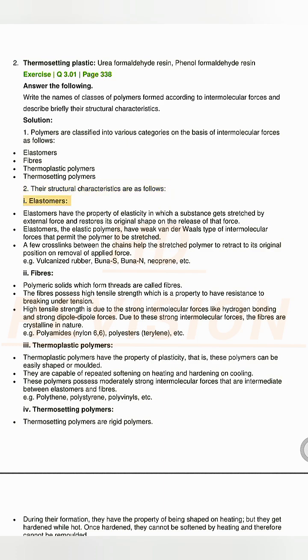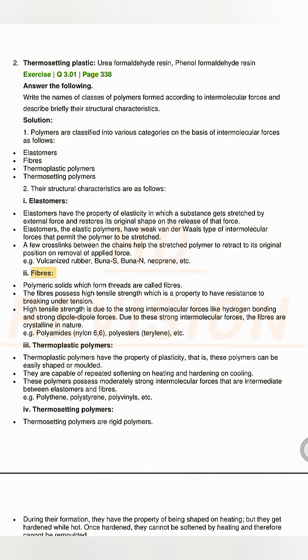I. Elastomers. Elastomers have the property of elasticity, in which a substance gets stretched by external force and restores its original shape on the release of that force. Elastomers, the elastic polymers, have weak van der Waals type of intermolecular forces that permit the polymer to be stretched. A few crosslinks between the chains help the stretched polymer to retract to its original position on removal of applied force. E.g., vulcanized rubber, Buna S, Buna N, neoprene, etc.